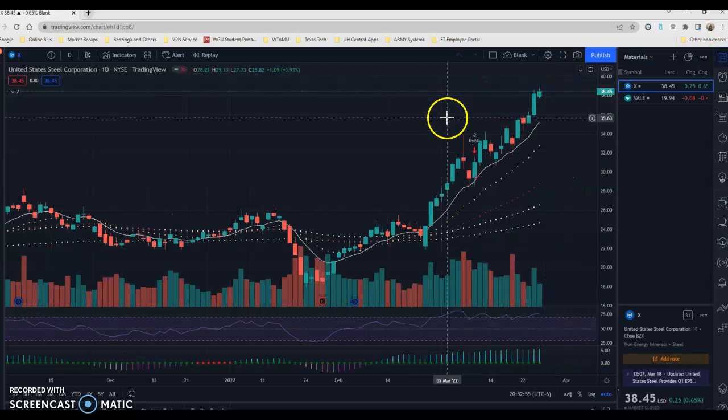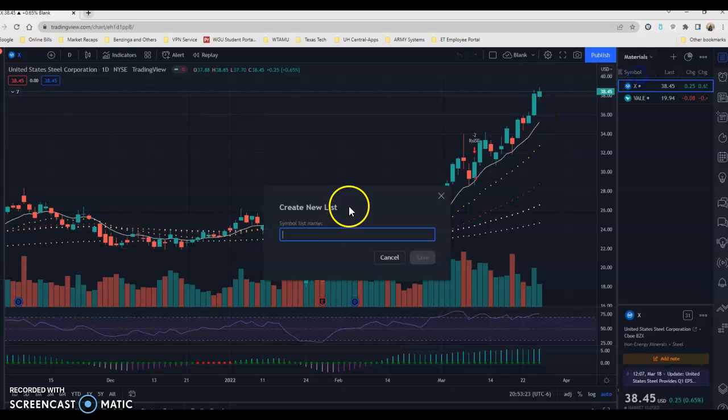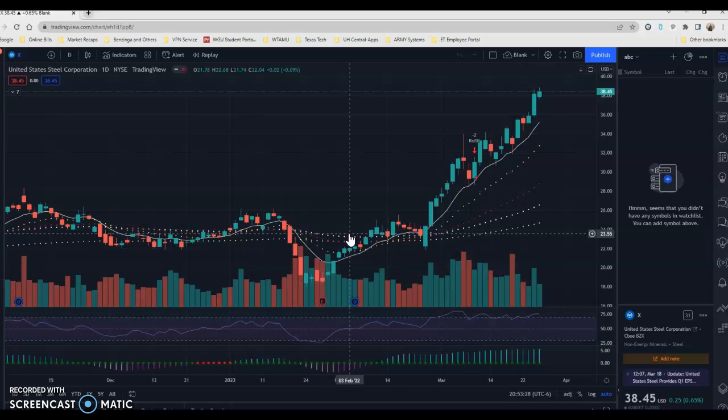From here, if you want to create a watch list, right? This is all the watch lists that I already created. I have lists for technology stocks, solar stocks, social media, online shopping, retailers, penny stocks, oil and gas, material manufacturing, the index, the future, fintechs, and a list for EVs. In case you want to create a new list, click on create a new list, and you can name it anything you want, A, B, C, and it's empty now.